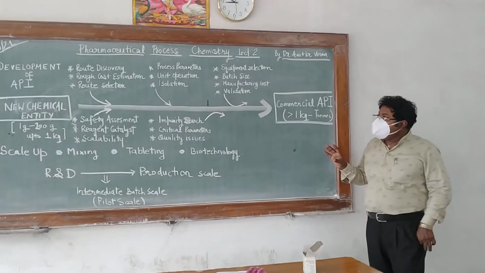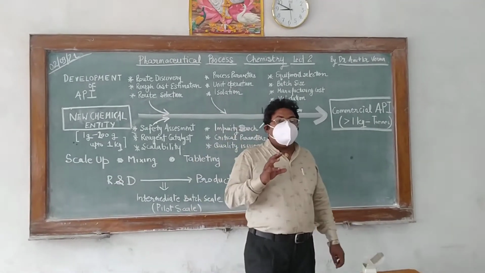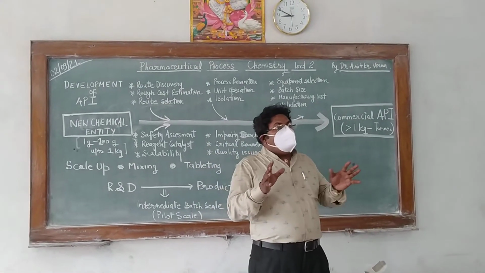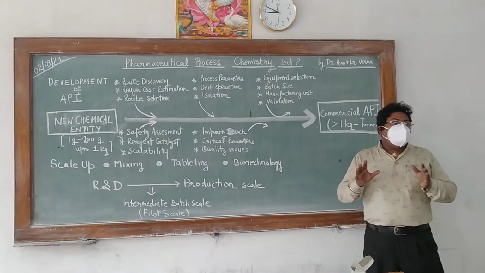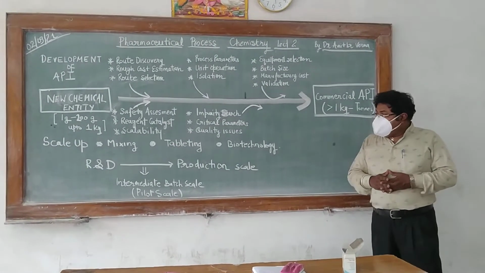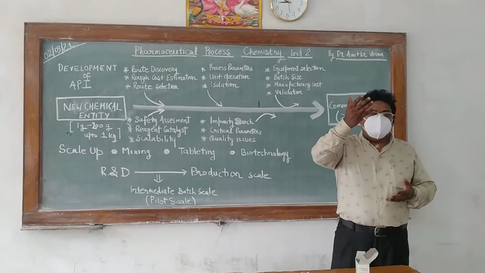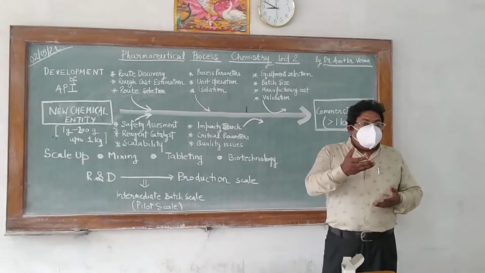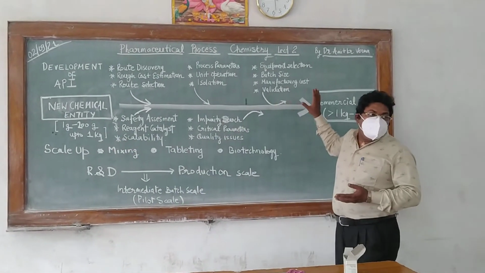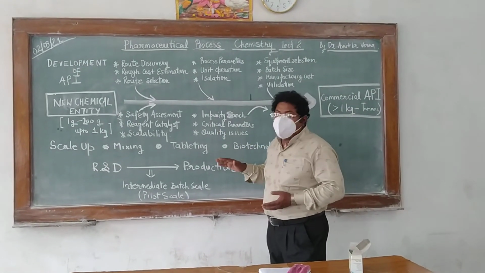Okay. In this whole process, there is one very typical term which you have learned, that is scale up. What is this scale up? This development of API is nothing but a scale up process. Scale up means increasing the batch size. In the literal meaning, you can say increasing the batch size. Here the batch size is small, here the batch size is large. So scale up is nothing but increasing the batch size.